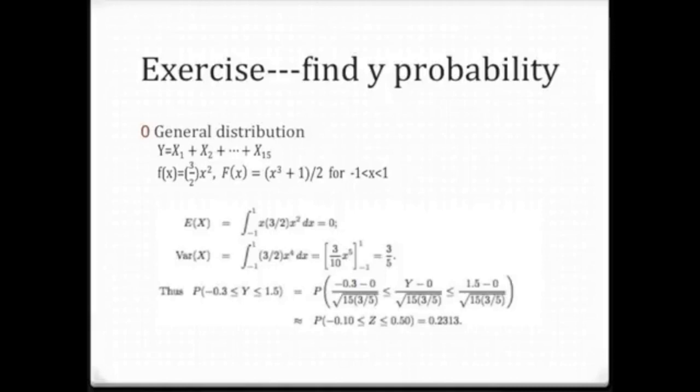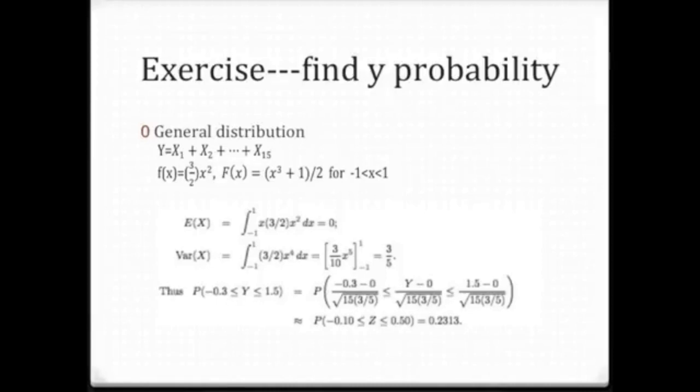It is equal to 0, and the variance of x is equal to 3 over 5. Remember I mentioned it before. W is etc.